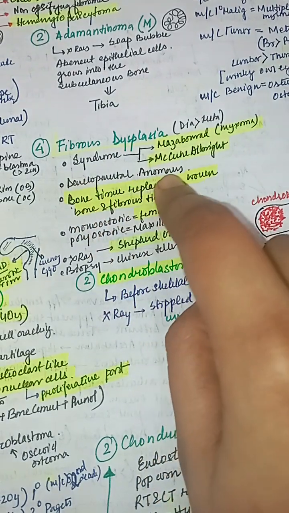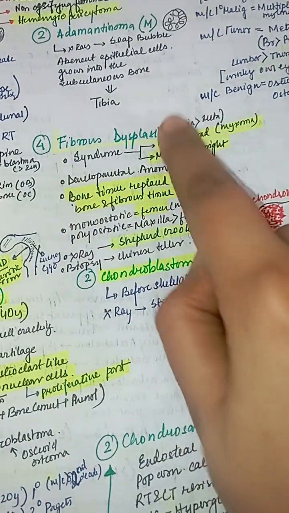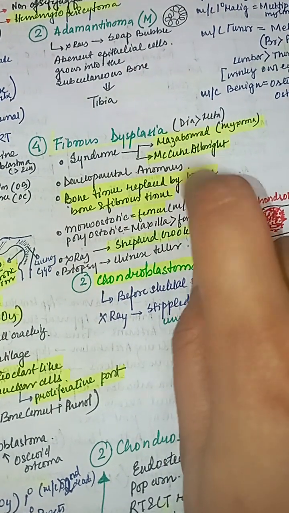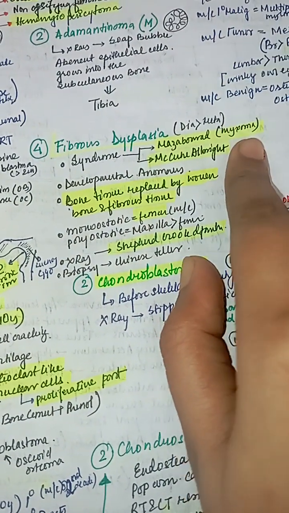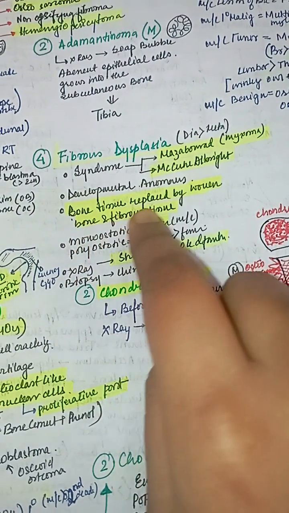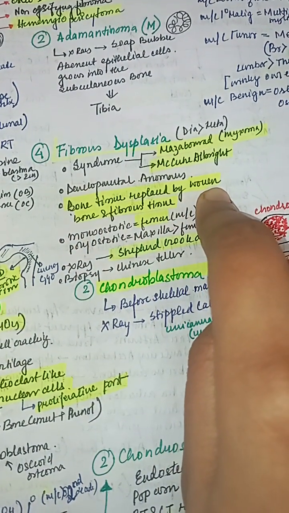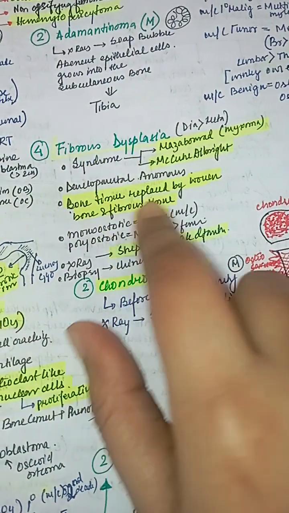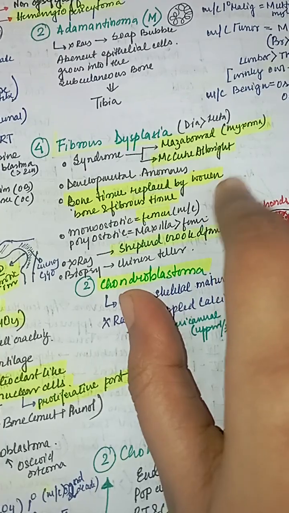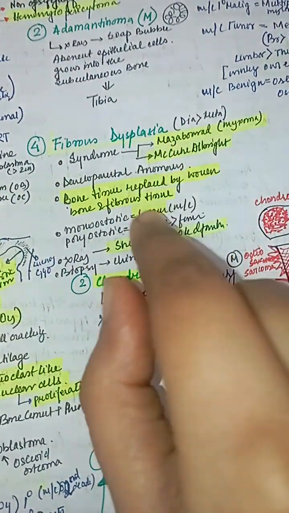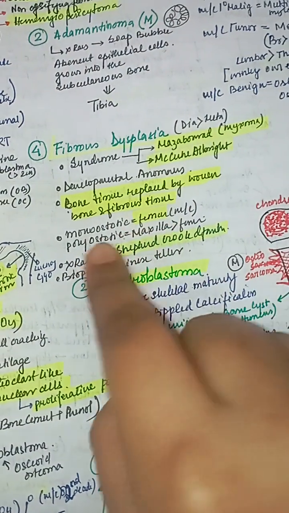This is a developmental anomaly and that is why associated with the genetic syndromes McCune-Albright and Mazabraud. Bone tissue is replaced by woven bone and fibrous tissue. That is why it is known as fibrous dysplasia.